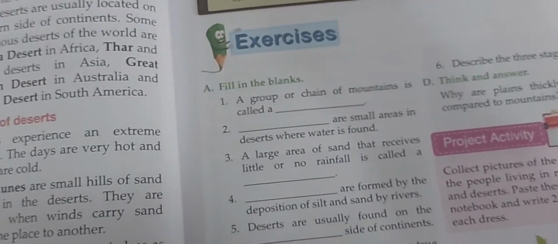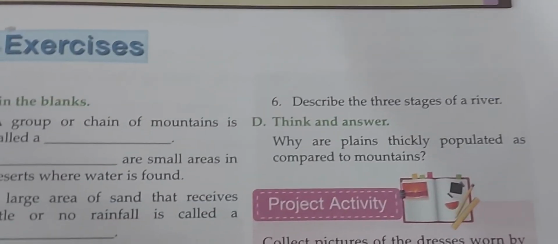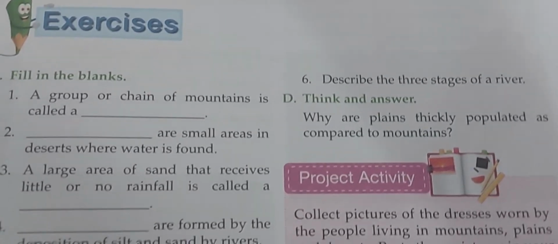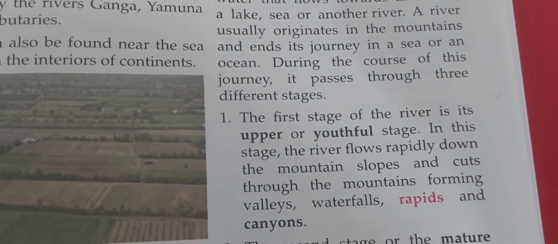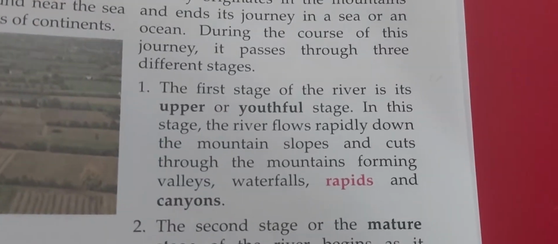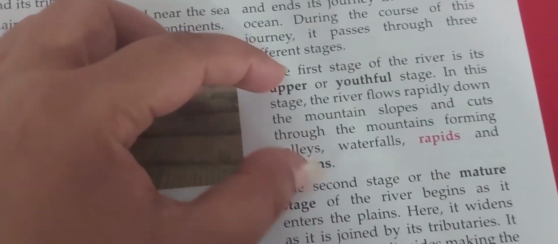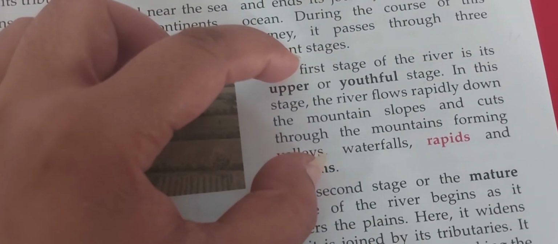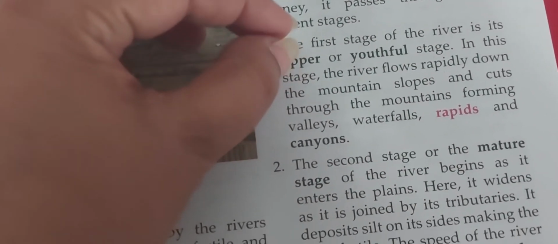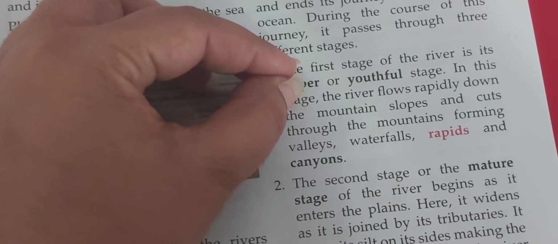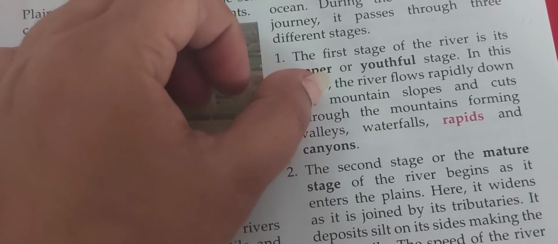Now question number 6 is describe the 3 stages of river. For this you have to start from here, page number 21. They have mentioned the first stage, second stage, and on the next page you have the third stage, right? But there is no need to note down the whole paragraph. You can simply mention what we call the first stage and how water moves here.